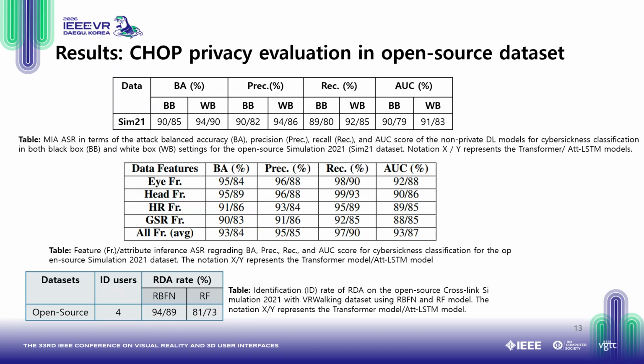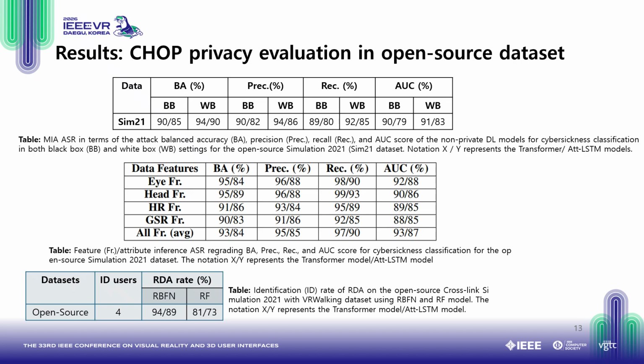From the table, you can see that for the open source Simulation 201 dataset, we have high accuracy and AUC, while we get a slightly higher accuracy and AUC score for the attack success rate in the white box setting than the black box setting. And then when we do the sensitive attribute inference and merge everything together, we find 93%.